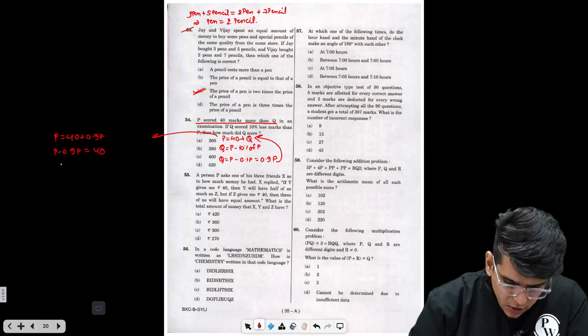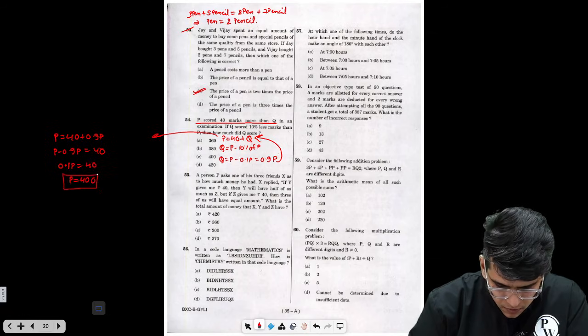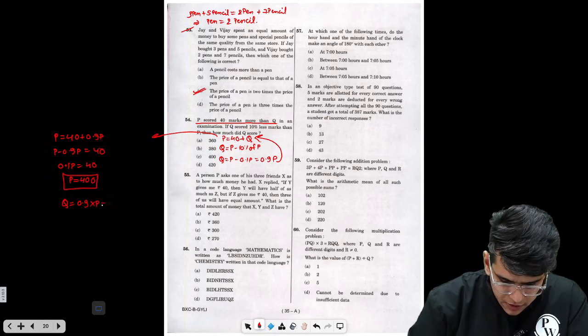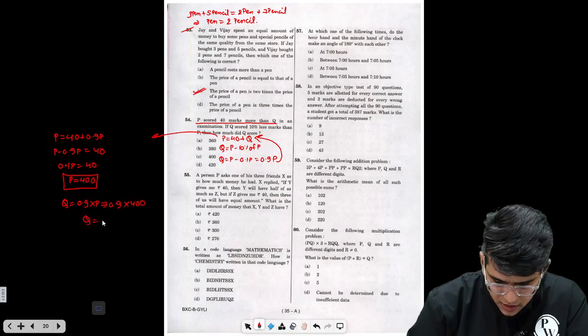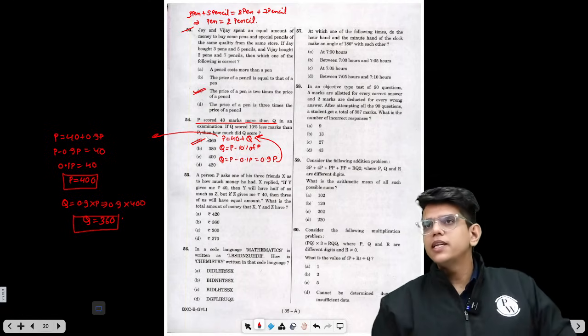That means 0.1 P equals 40, so P equals 400. Now Q is nothing but 0.9 into 400, so Q is 360. This is option A. 54, option A is the answer.